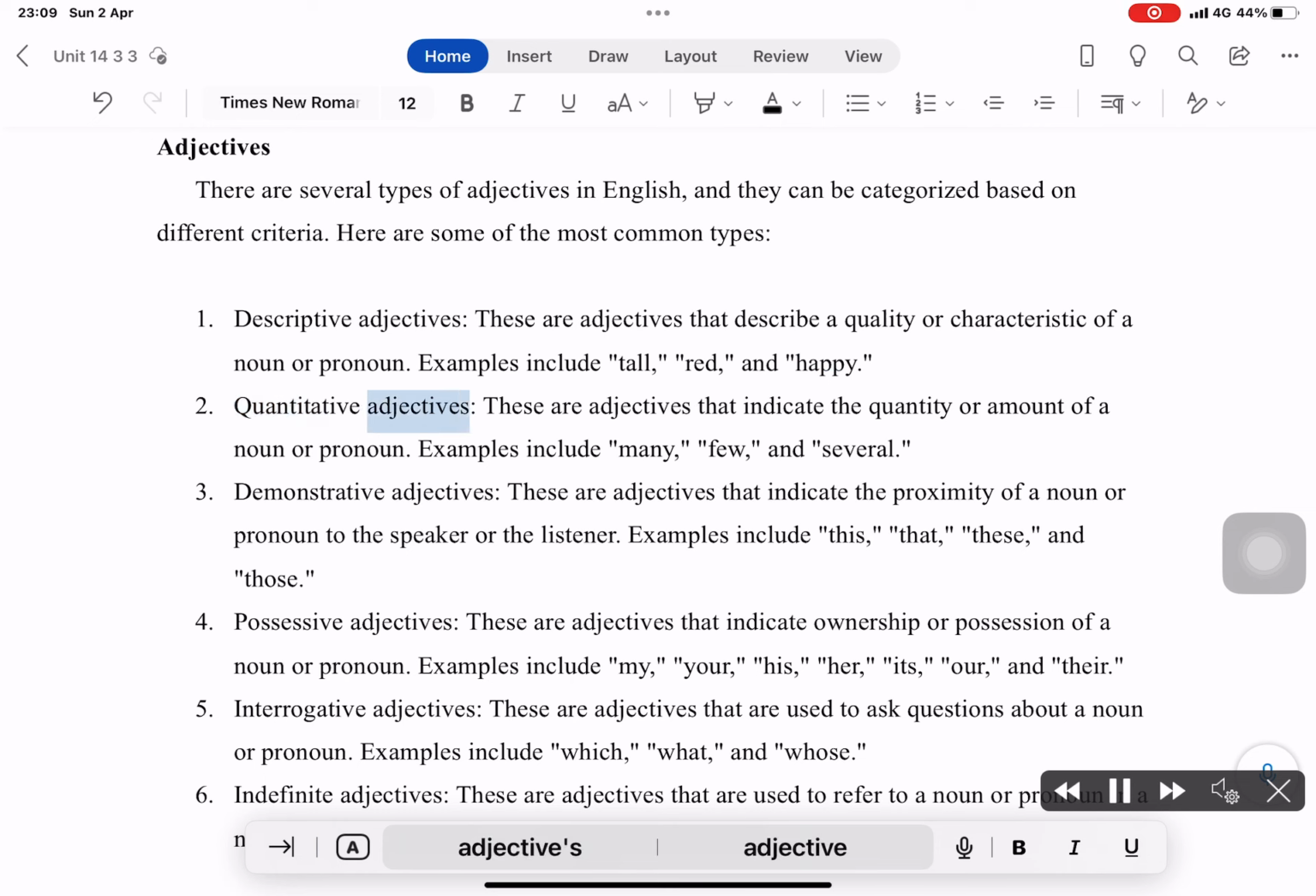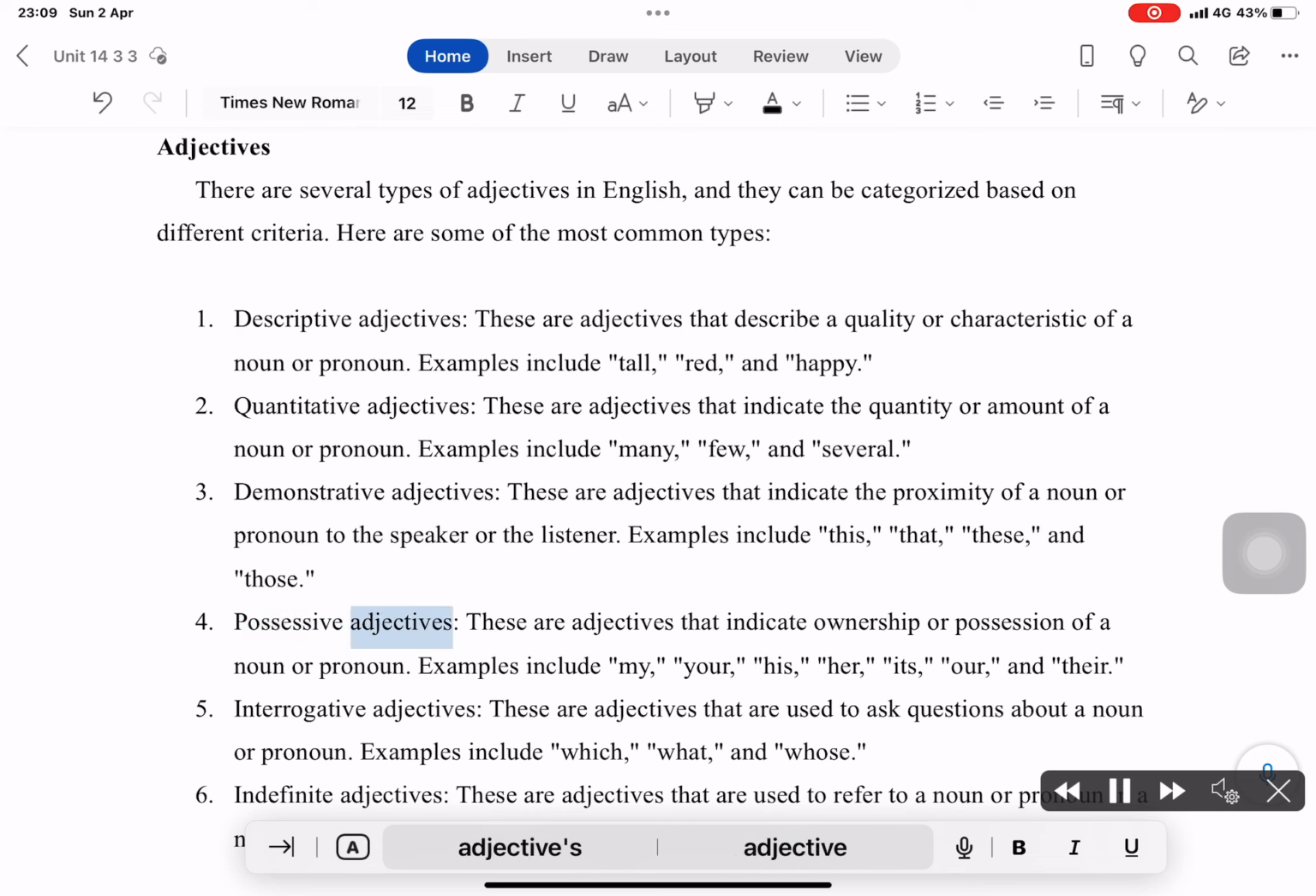Quantitative adjectives. These are adjectives that indicate the quantity or amount of a noun or pronoun. Examples include many, few, and several. Demonstrative adjectives. These are adjectives that indicate the proximity of a noun or pronoun to the speaker or the listener. Examples include this, that, these, and those.